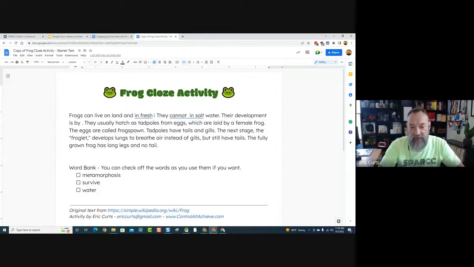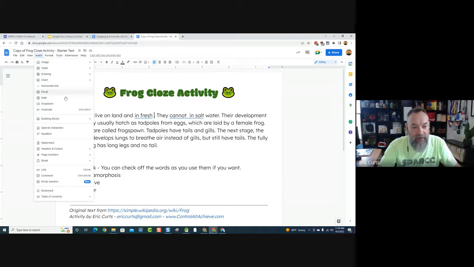Now I want to make the drop downs. And this is where that feature comes in, called drop down chips. So what you do is you click in the document where you want the drop down to be. You go up to the insert menu, and there you're going to find drop down. So drop down will be about a third of the way down in the insert menu. Go ahead and click on drop down.